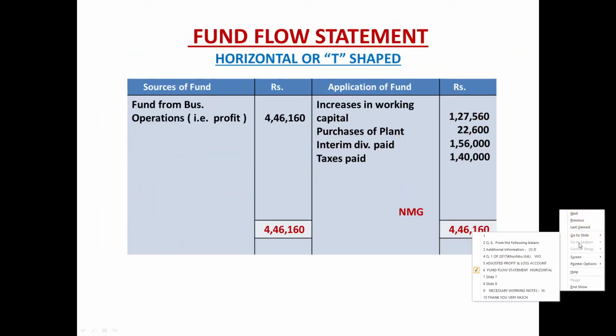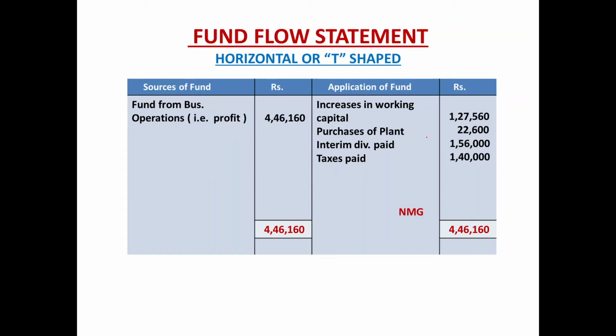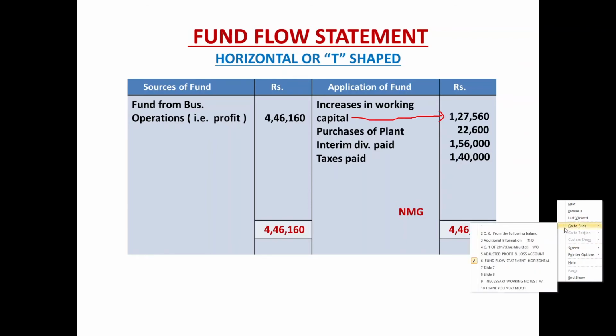Fund flow statement, application side, very first item. Increase in working capital 1,27,560. So this was the impact of the stock, and then we prepared the working capital schedule and reported the final answer of the working capital schedule over here in the fund flow statement. Let us complete the remaining 3 ledger accounts related with this particular point number 2.